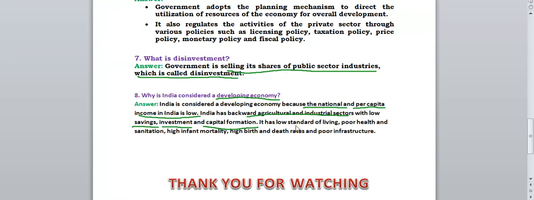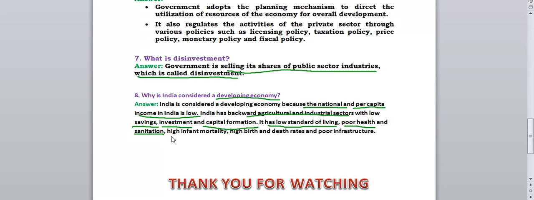It has a low standard of living in India. In our country, it has a low standard of living, poor health, the health of the people is also not good, and poor sanitation. You can see that in many places in the village areas or in some cities also, there is so much pollution, so much dirt. People don't maintain hygiene around their surroundings. Sanitation means that people should keep their home as well as the surroundings clean and hygienic. But in our country, the health as well as the sanitation is not at all good.